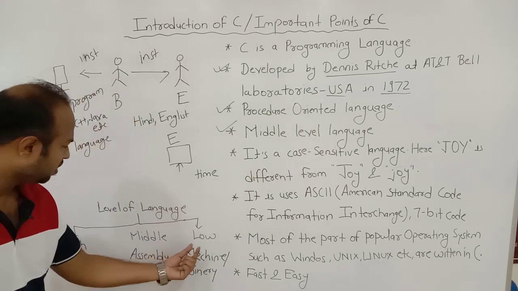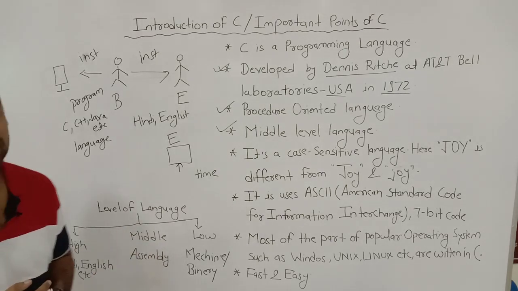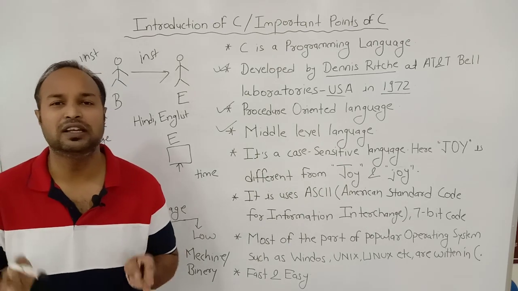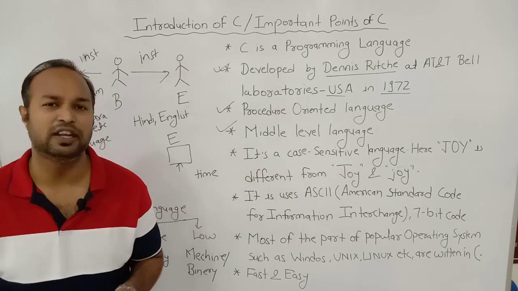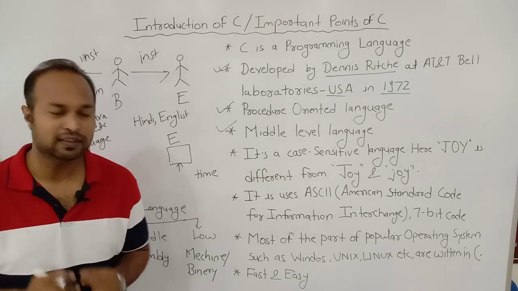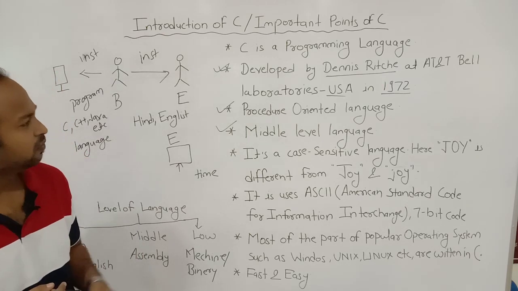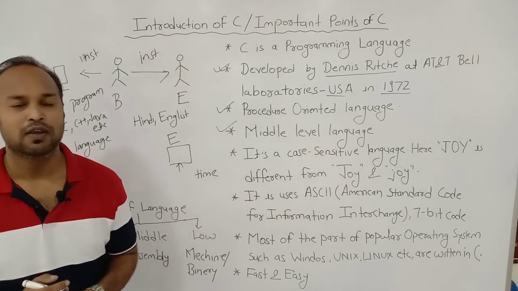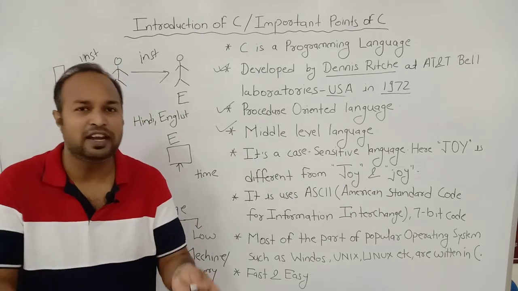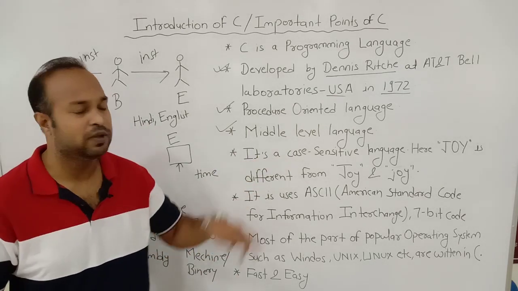Okay. Then come to the middle. What do you mean by middle level language? A language which can be read and written by the humans, but it is a little bit complex to read and write. Example is assembly language. So our question is, why is C a middle level language? We can easily read C language, we can easily write C language, so it should be a high level language.